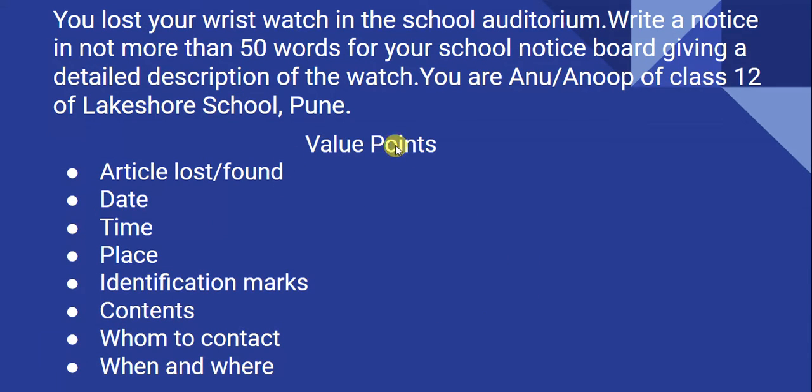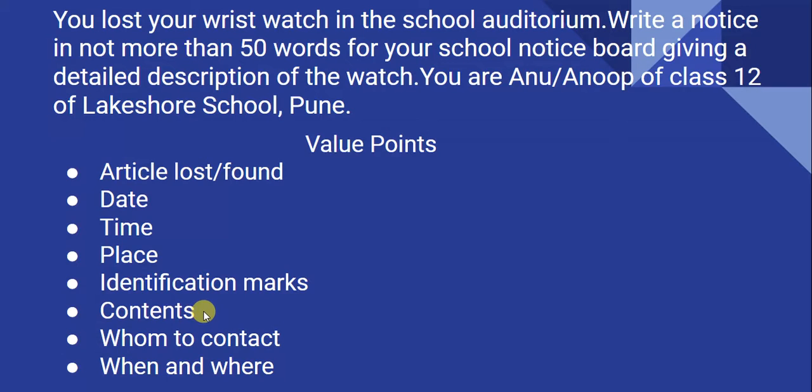Now here are the value points to write a lost and found notice. Article lost or found. You have to mention the date, time and place where you lost or found the item. Identification marks of the item lost.